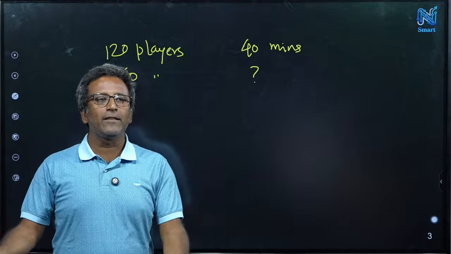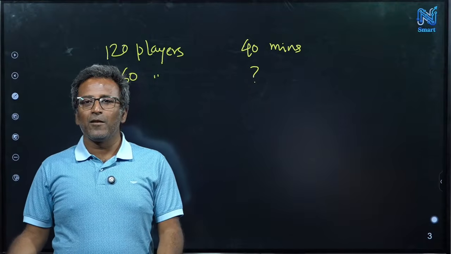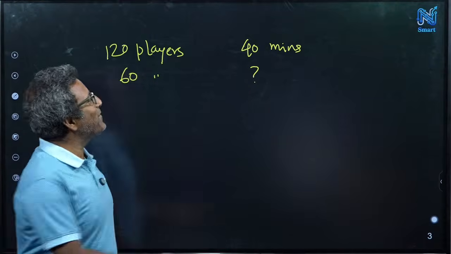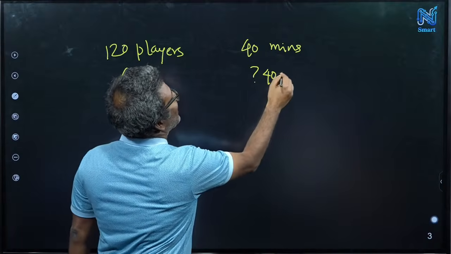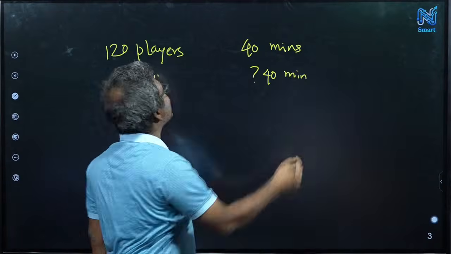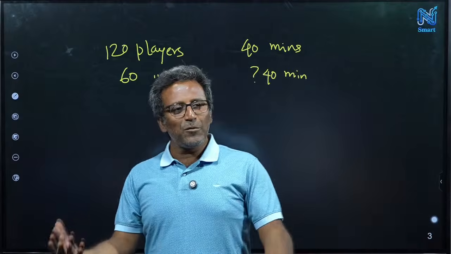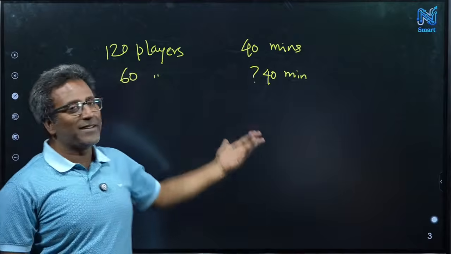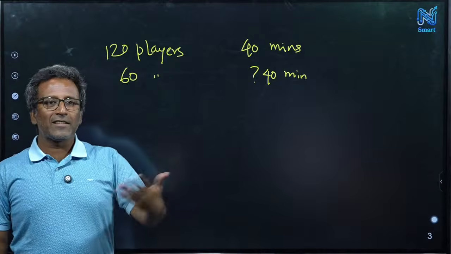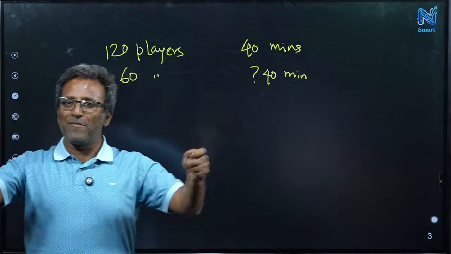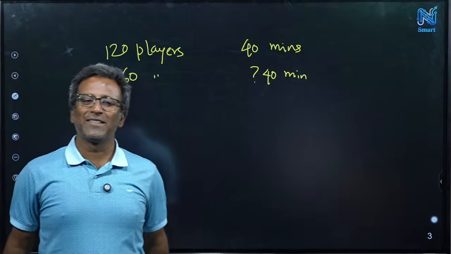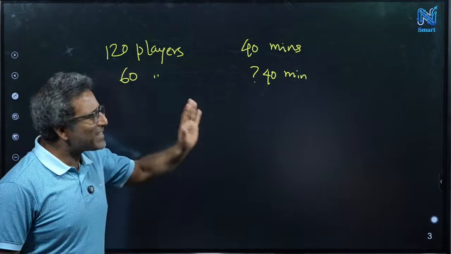They are playing a particular symphony. It has to be 40 minutes. It doesn't matter how many players are there, whether 60 players or 120 players or 2000 players, it will be 40 minutes. Like our national anthem, right? It has some particular time, it doesn't matter how many of you are singing. Yeah, so this is just for fun.